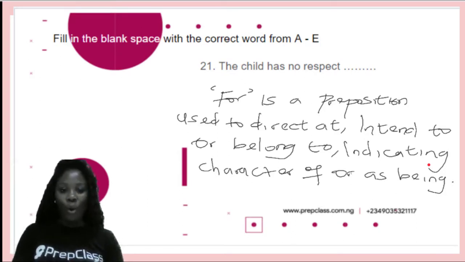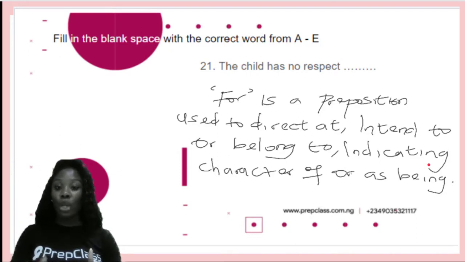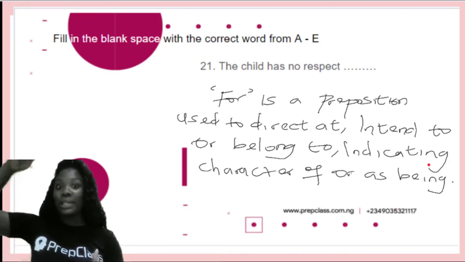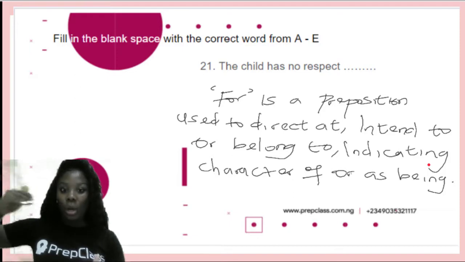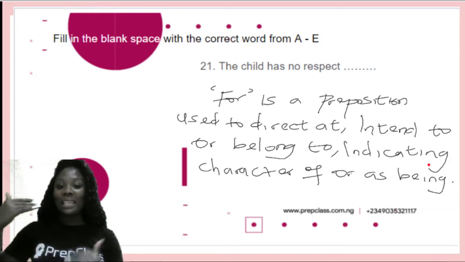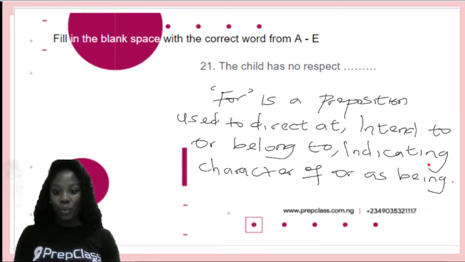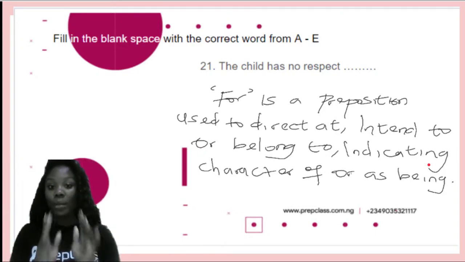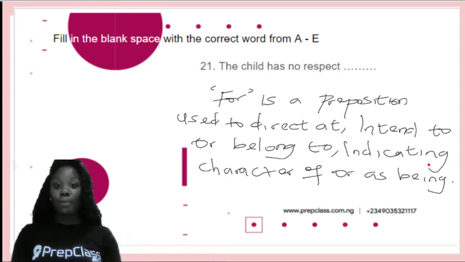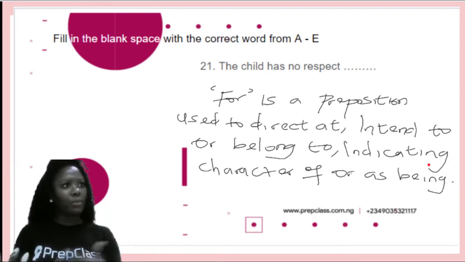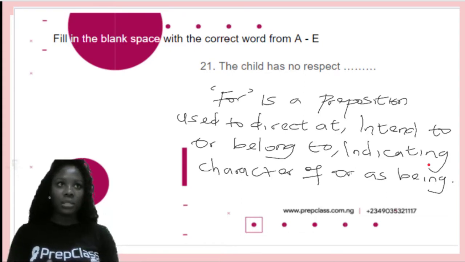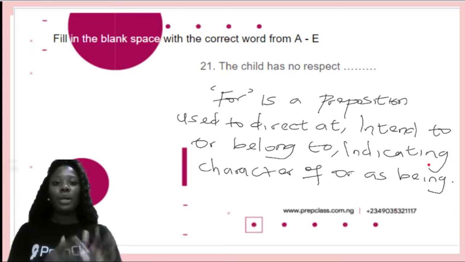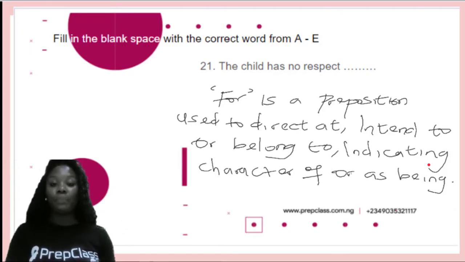Now we use for when we're trying to say that something belongs to a particular thing or group or category, or when we're indicating character of. And in this case, we're talking about character of. So we're talking about respect, and respect is an attribute of character, right? It's a character, respect. So it is something that qualifies for character.